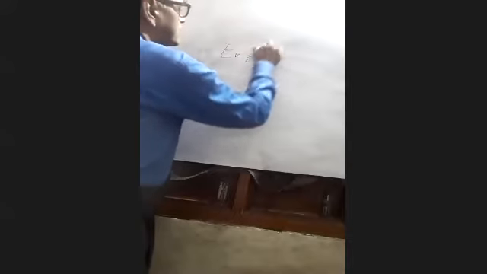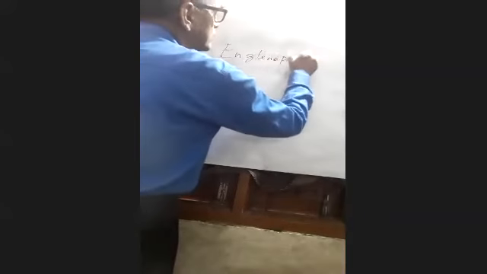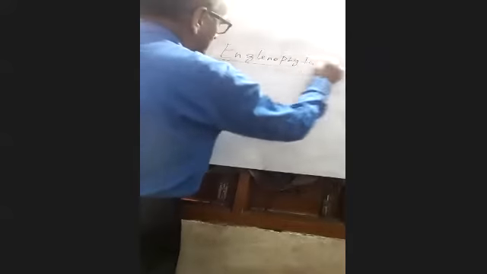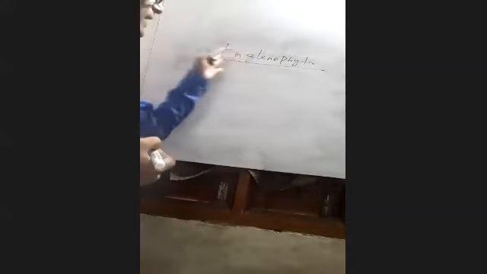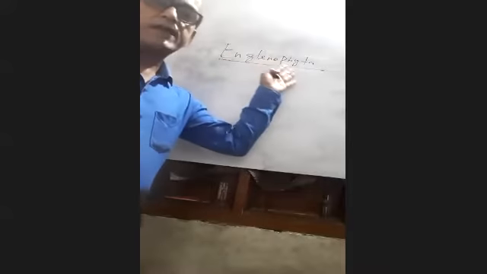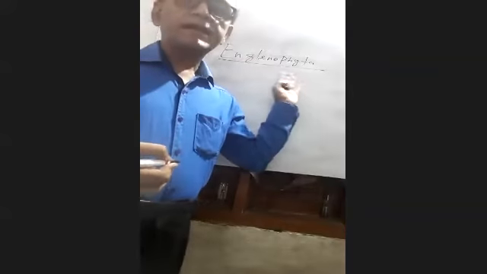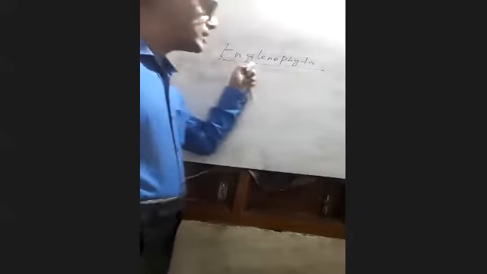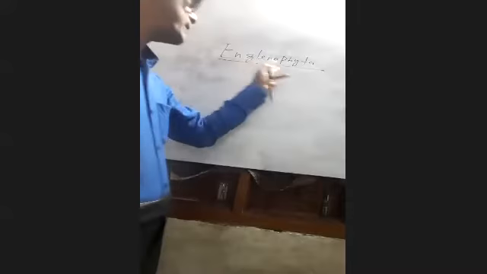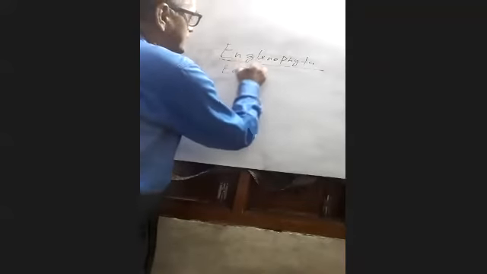That is Euglenophyta. Okay, students, Euglenophyta, that means Euglena. That is the division, an important third division of the kingdom. That is Protista, the third kingdom. From the name itself, you can identify that it is Euglena.